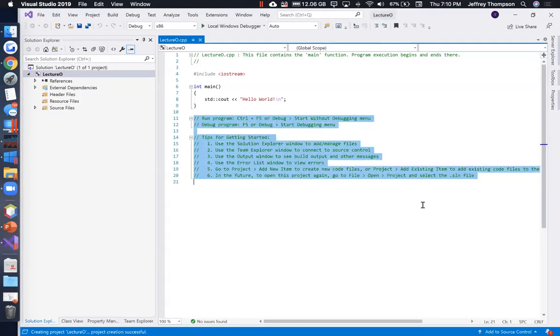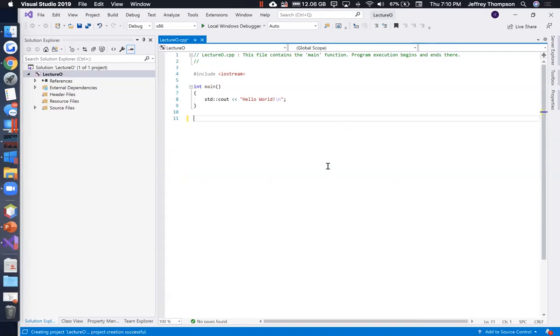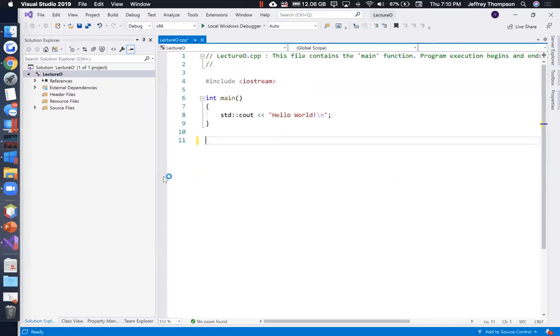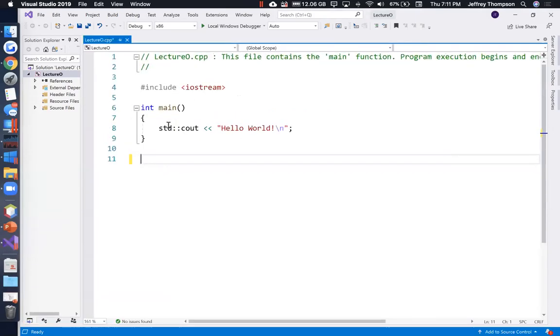Since I'm getting to do this at home, I actually have Visual Studio 19. It had a console app creation thing and it filled in all this stuff for me. That's pretty cool.